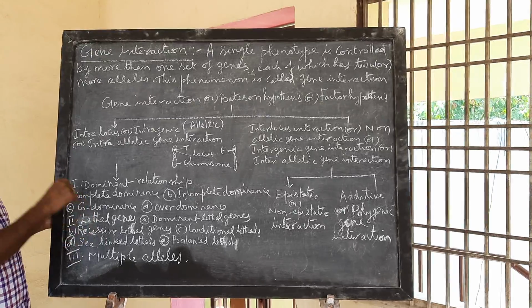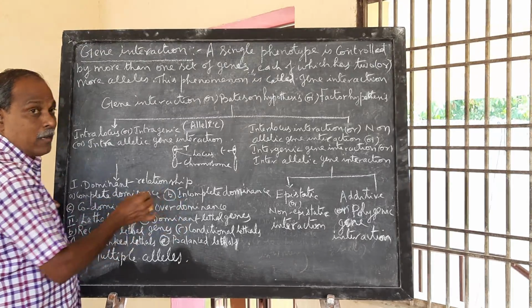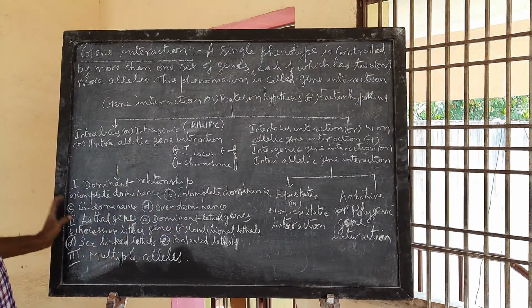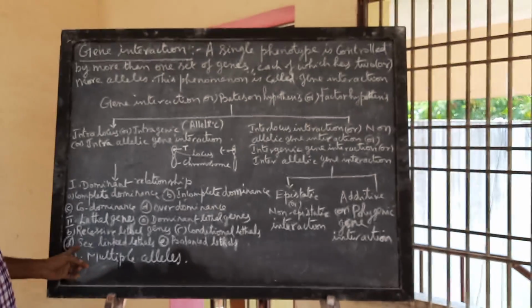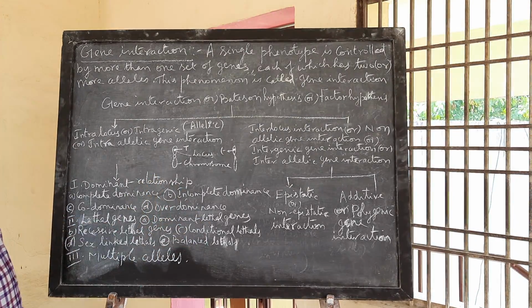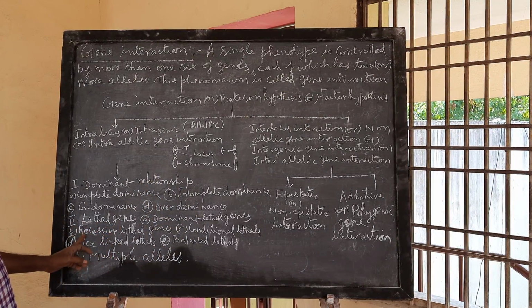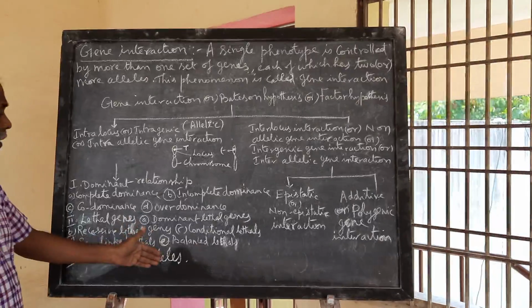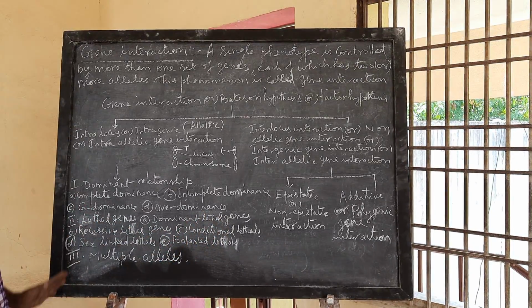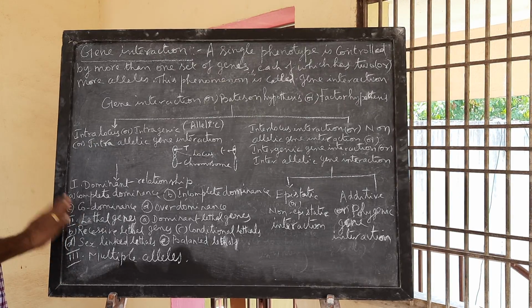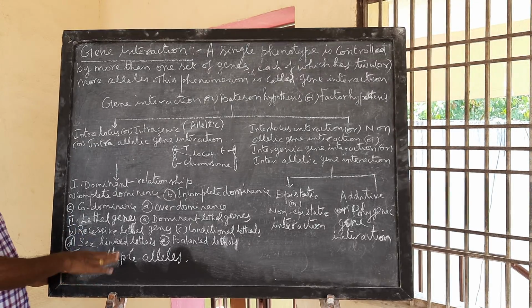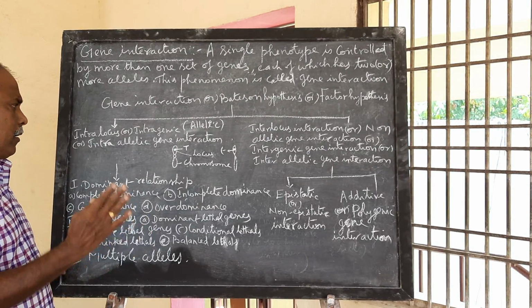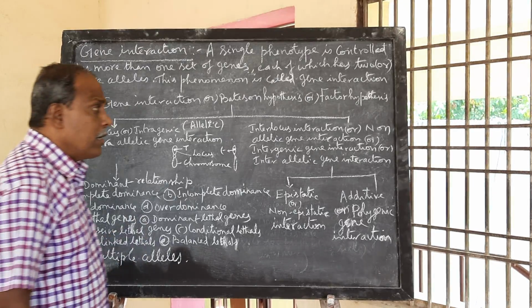In lethal genes, you get various types: dominant lethal genes, recessive lethal genes, conditional lethals, sex-linked lethals, balanced lethals. But you are going to see only lethal alleles in that. Multiple alleles you will study later. Then interlocus gene interaction.